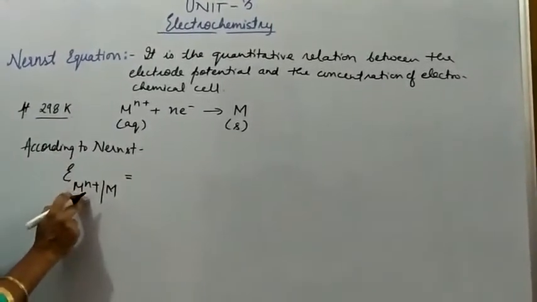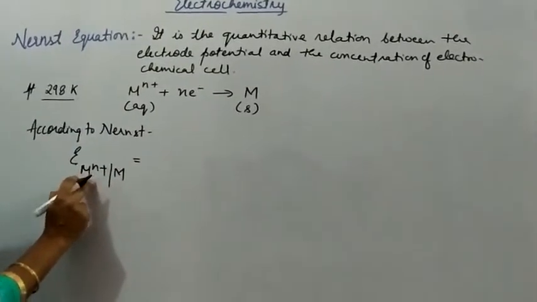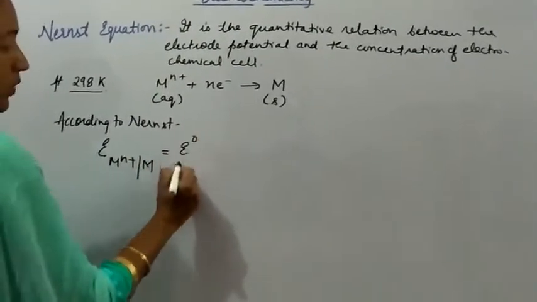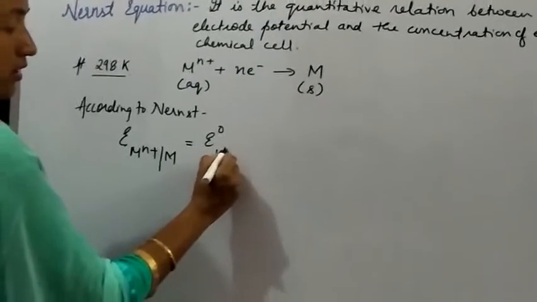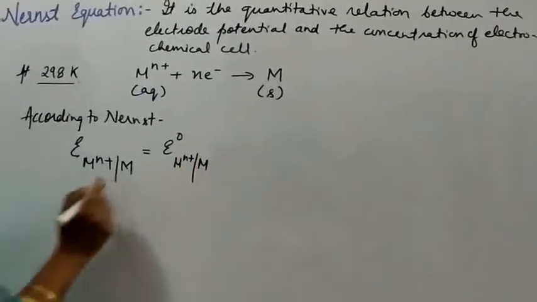Here the concentration will not be equal to 1 M. So it will be equal to E naught M^n+/M minus RT upon nF natural log of the molar concentration of M upon the molar concentration of M^n+.